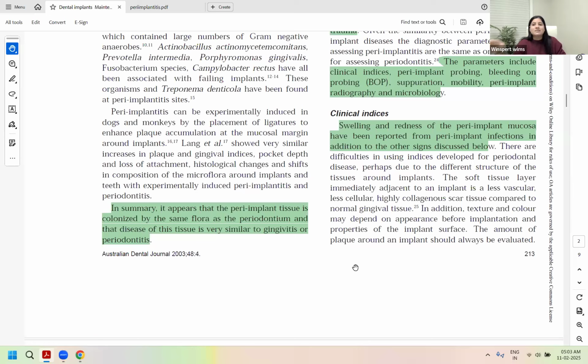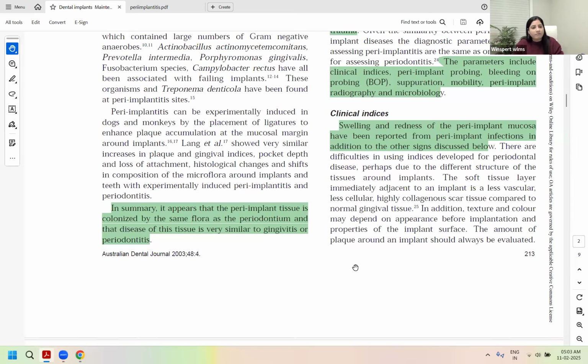So the most important ones are probing depths, suppuration, bleeding on probing, and bone loss. Why not mobility? Is mobility a more important indicator of the disease? No, mobility is the last stage of the disease. In fact, it has become a non-savable situation. That is why mobility is the last thing you would be worried about, because once it is present, the other criteria don't make any sense.